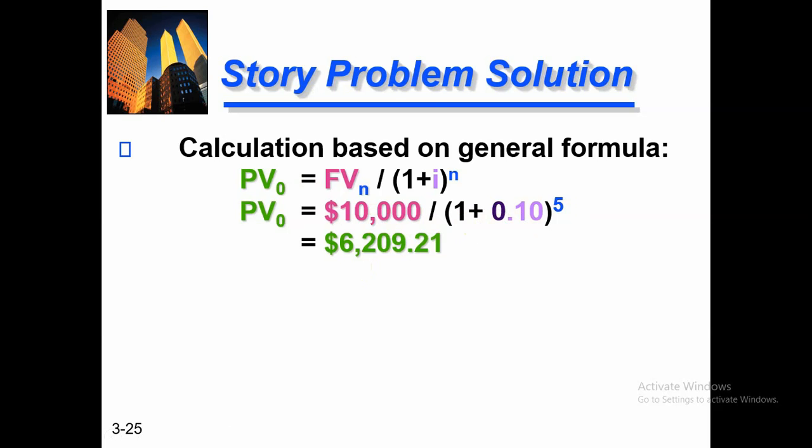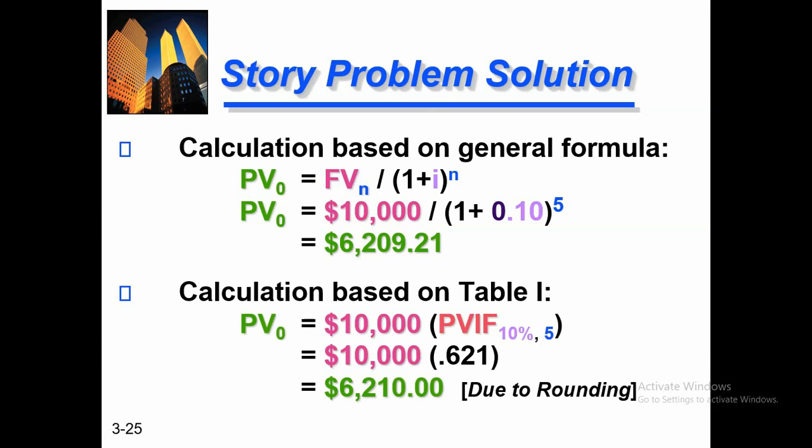This way we can convert the future values of our project into present value. A similar result comes from the table, which gives 6,210, while the general formula gives $6,209. So both are almost the same, and we can use any technique to calculate the present value of our future investment.